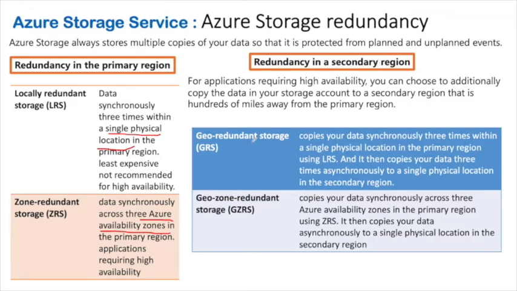The second option is geo-redundant storage, GRS. It stores your data in the single location, and after that it copies your data asynchronously to the secondary region. So data is there in your primary region and also in the secondary region. But keep in mind, it is first synchronous and then asynchronous for the secondary region. And last is geo-zone-redundant storage. This is the advanced version: it stores in multiple zones, and apart from that it also copies asynchronously to the secondary region.